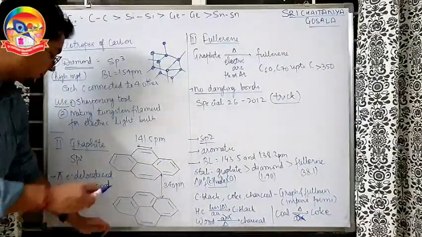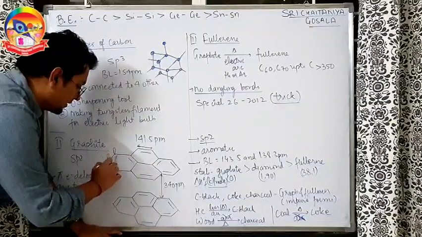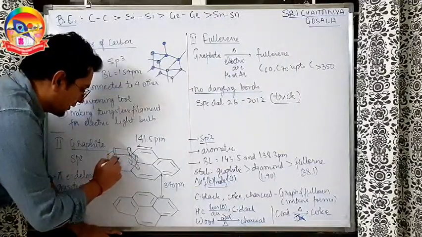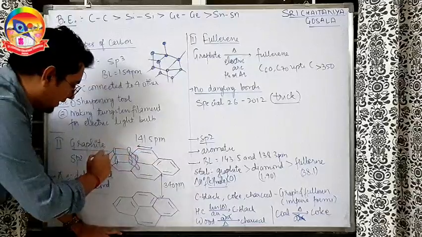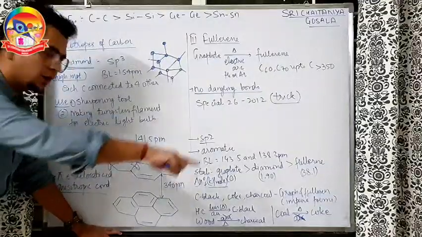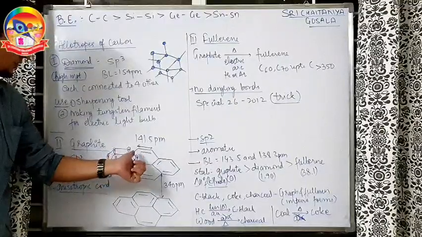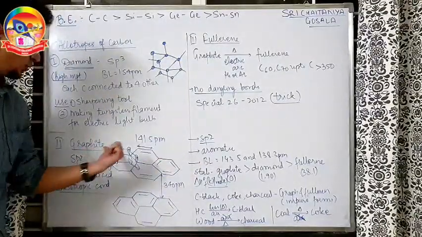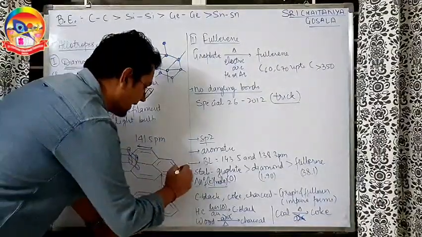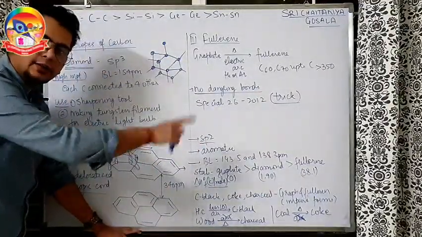So what happens because of that? You can understand, here the pi electrons are delocalized. I can make an orbital diagram and explain that these orbitals are making a pi bond here. Similarly, this orbital is also making a pi bond here, and they are also in conjugation. So each p orbital having one unpaired electron got paired up and made a huge network of conjugation. So if I pass electricity here, these electrons will get drifted, and as you know in physics, when the electrons drift, the current is conducted. So if I give electricity this side, I can easily get a shock on this side. So that means within this layer, graphite can conduct electricity.